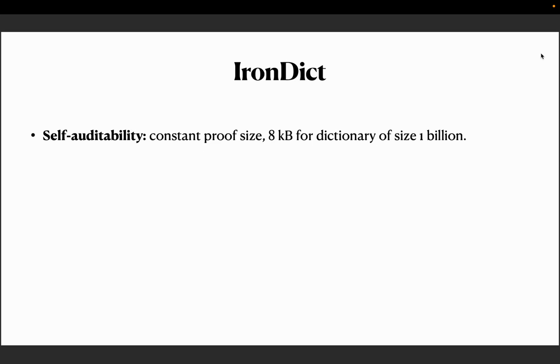Just giving you a summary of the properties of Irondict, it achieves self-auditability. For example, for a dictionary of size 1 billion, the size of the invariance proof is 8 kilobytes, which is constant and independent of the number of updates happening in that epoch.